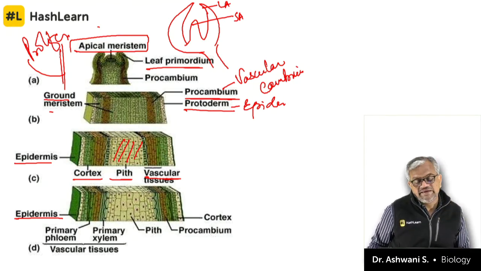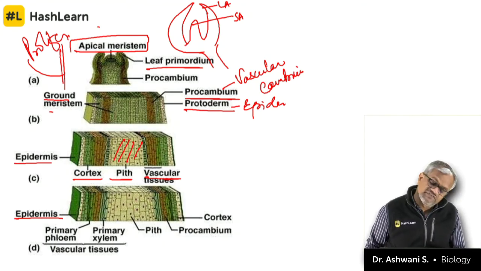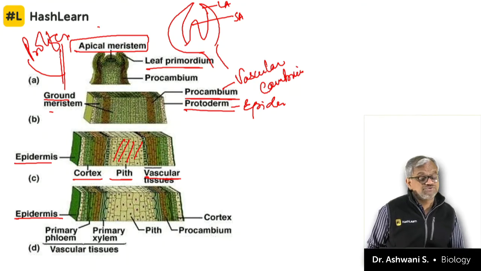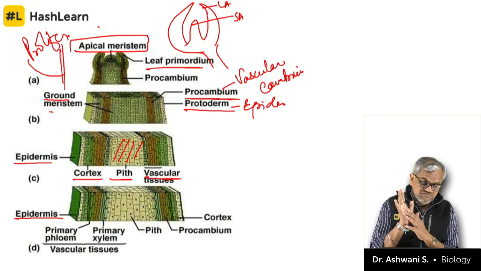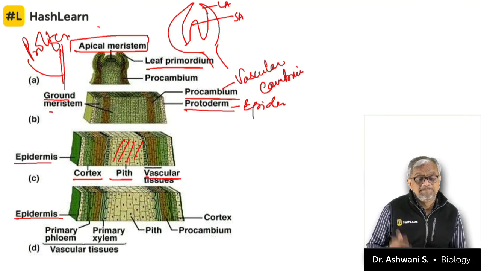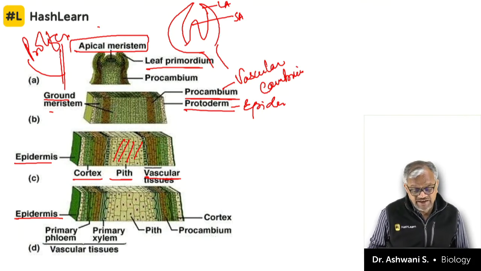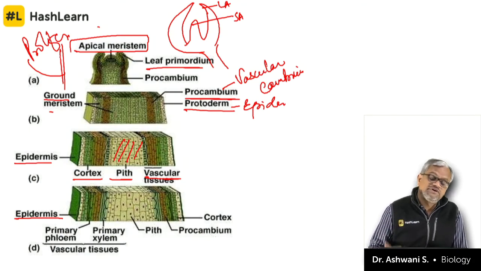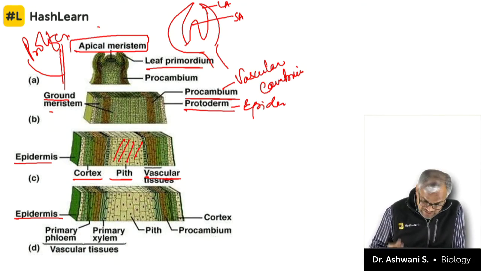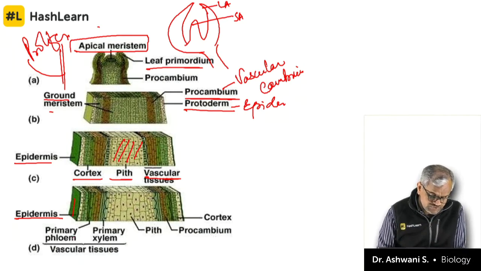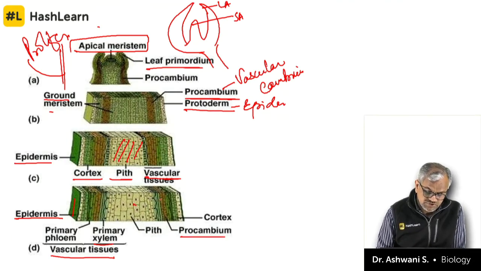It is not like animal cells, Hansraj. They can differentiate till they want. You might have seen the skin in case of humans. Bark you can see in a plant's bark. They keep undergoing differentiation. When I'll tell you secondary growth, I'll tell you about it in detail. Epidermis is outermost because it's vascular tissue, so xylem and phloem. Center is the pith, procambium which will divide, and this is cortex.